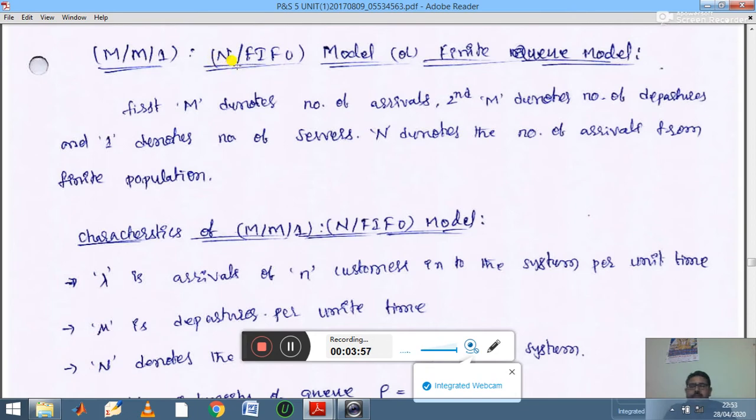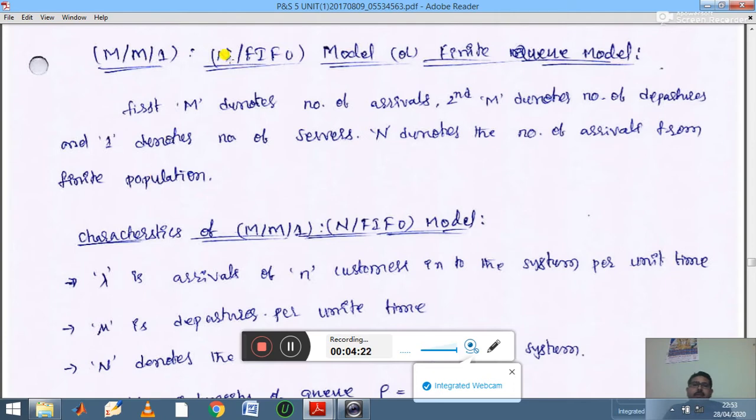If you notice the difference here, like the earlier concept M/M/1/infinity/FIFO, here also the first M denotes the number of arrivals, the second M denotes the number of departures, and 1 denotes the number of servers, so single server model, and capital N denotes the number of arrivals from the finite population.